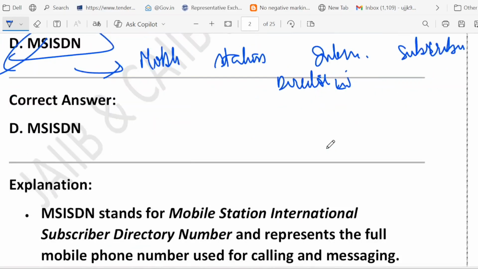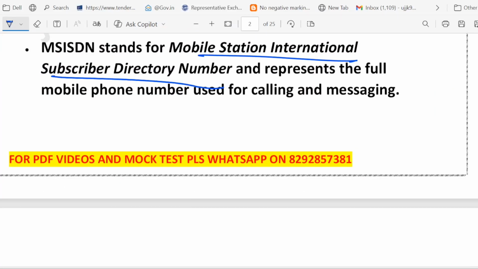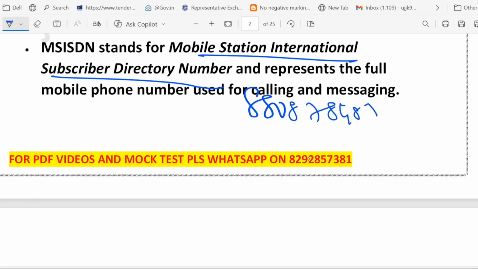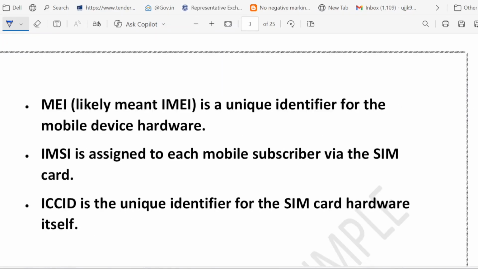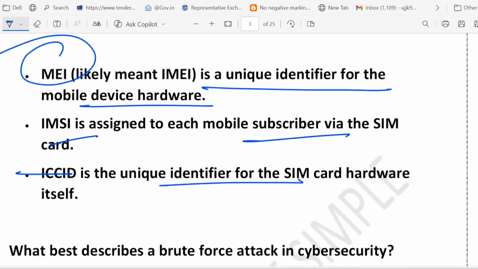So what we learn from this discussion is that the full form is Mobile Station International Subscriber Directory Number. It represents the full mobile number, like suppose 8808784878. So this is your MSISDN, the 10-digit number that you give to your friend. IMEI is a unique identifier for the mobile device hardware. IMSI is the subscriber ID. ICC ID is the SIM card ID. Please know all these things because maybe in the next examination you might see a question on IMEI, so that you can answer it easily.